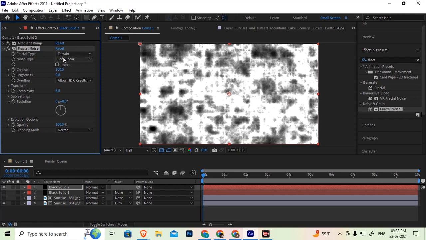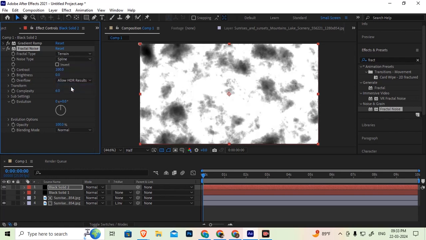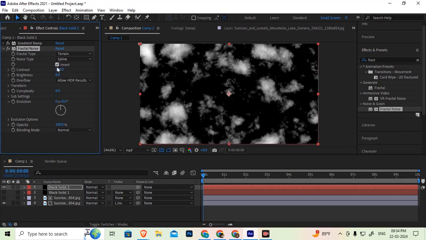With the help of spline, first of all, to create a soft clouds, then add the invert. So the invert, when we add, clouds will shift to black to white, white to black.